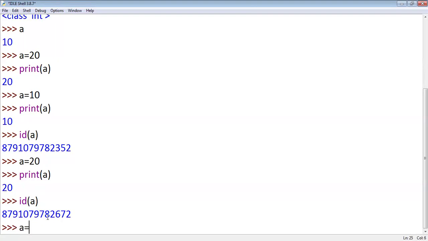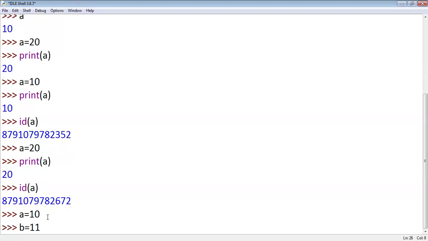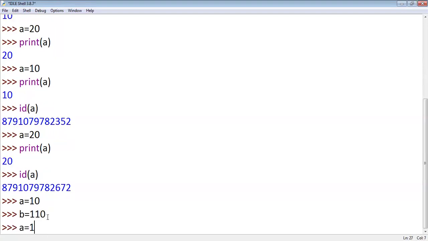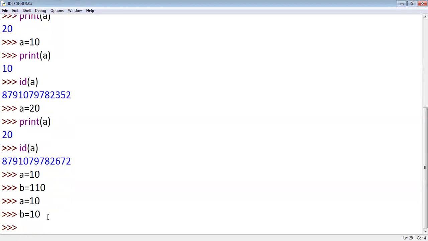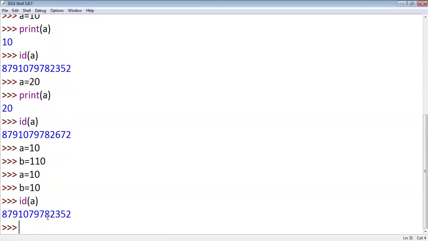Suppose a equals 10 and b equals 10. Print the address of a. How to print the address of a? id of a. Now I want to know the address of b.